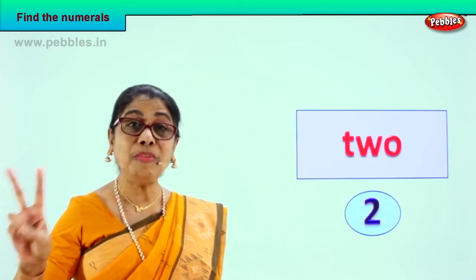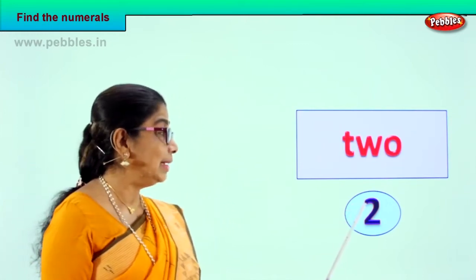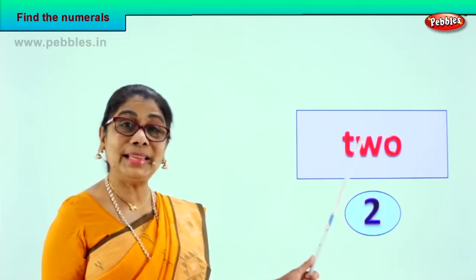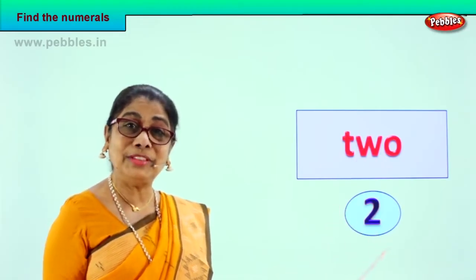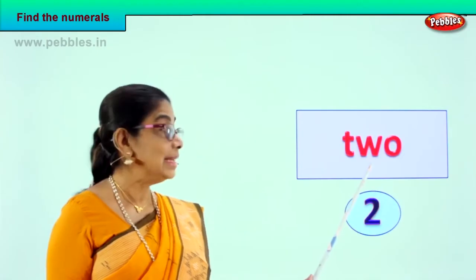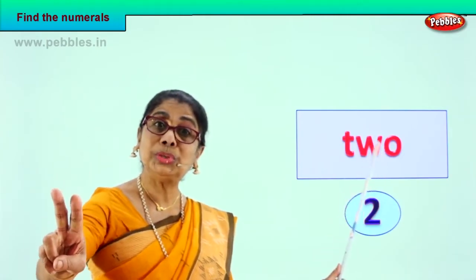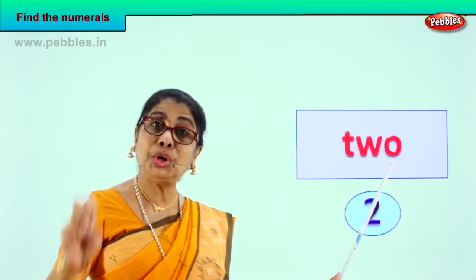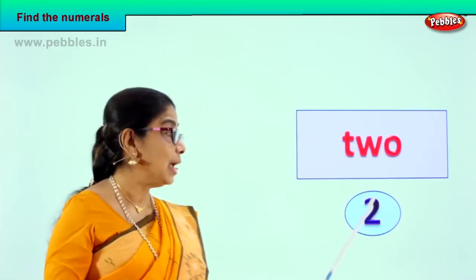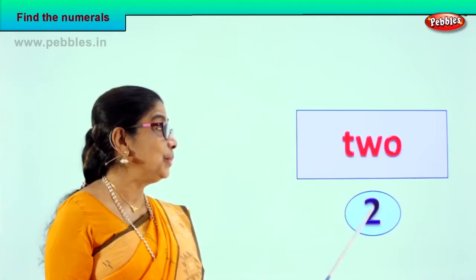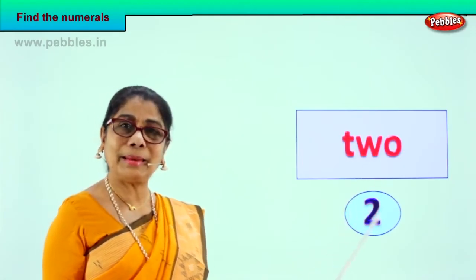Numeral 2. How do we write this 2? Like this. 2. So this is the name of this numeral. T-W-O, 2. What is T-W-O? 2. 1, 2. And we learned. So 2, both are correct, matching.